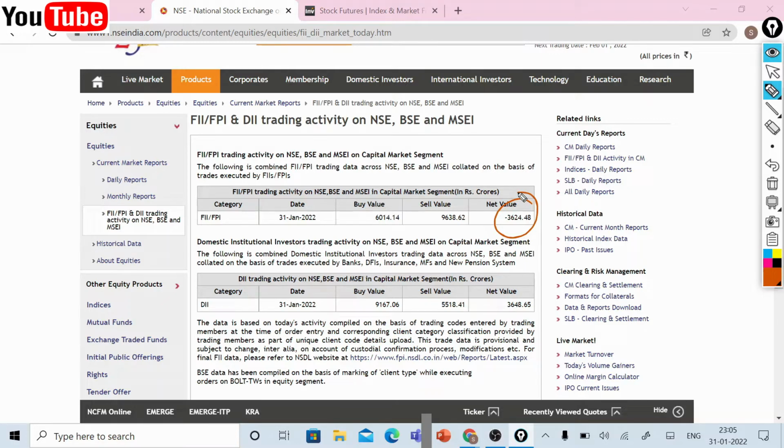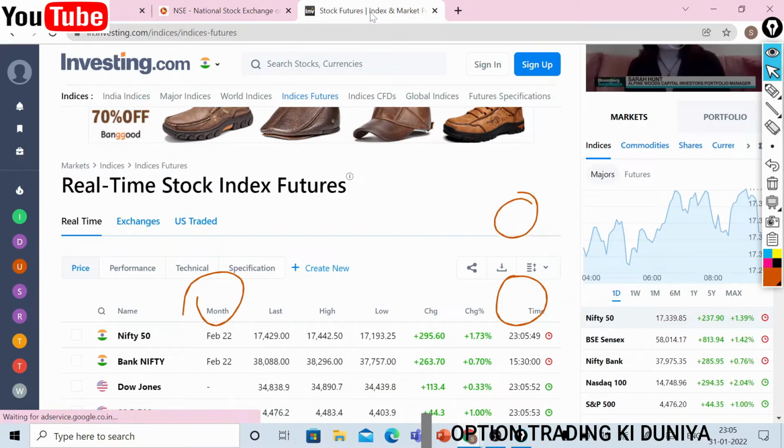And DIIs on the other hand, they have purchased almost the same. So that is the reason why market today was trading very flat within a range. It opened higher but flat because the FII selling was compensated by DII buyers. So next let me bring the third important data point.